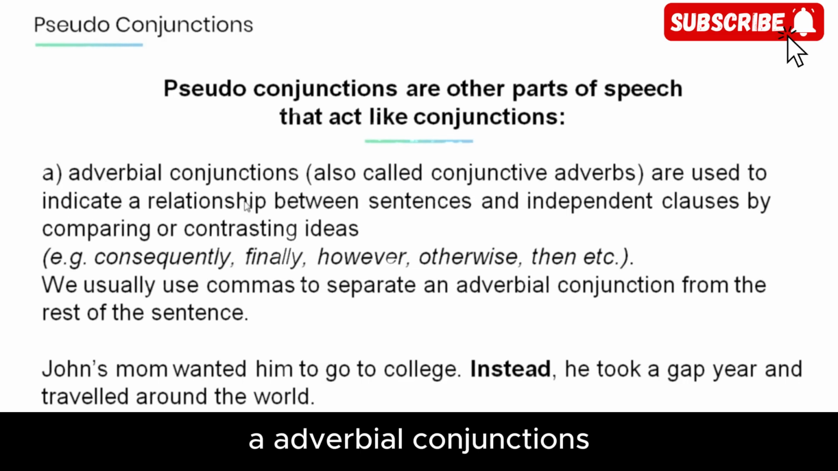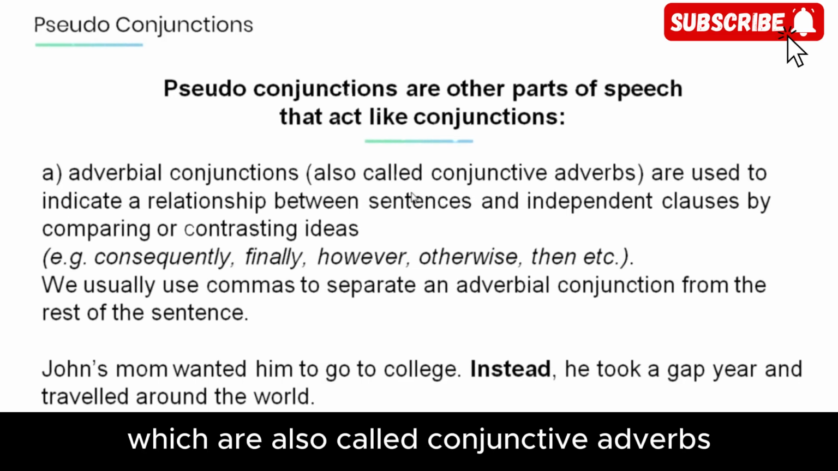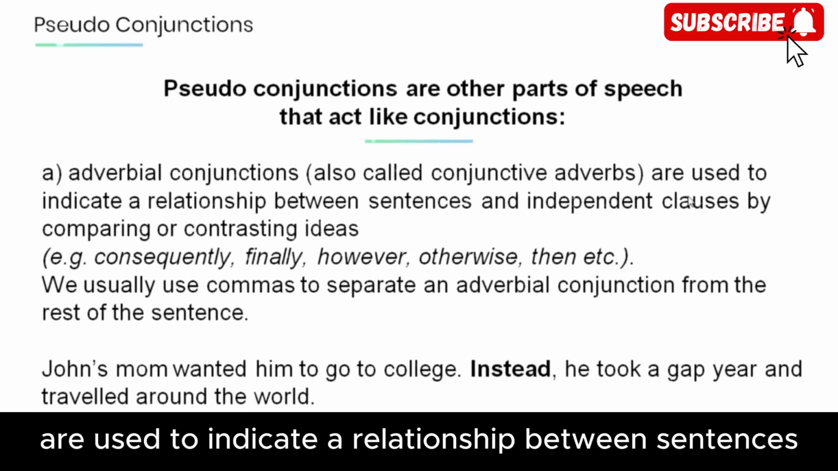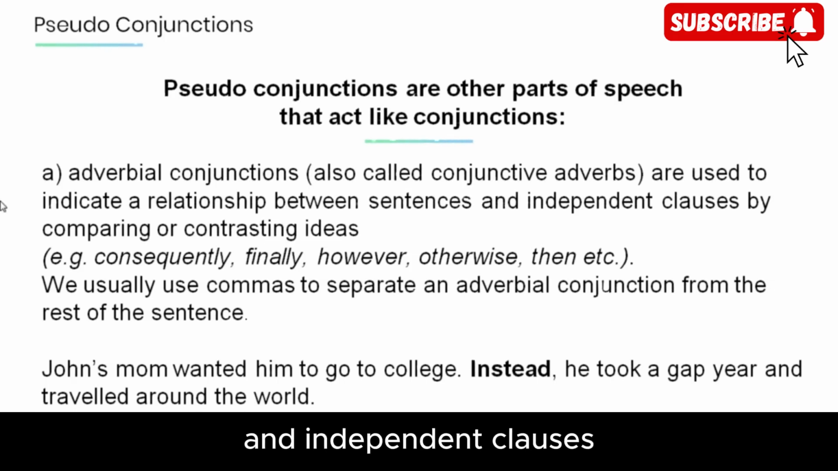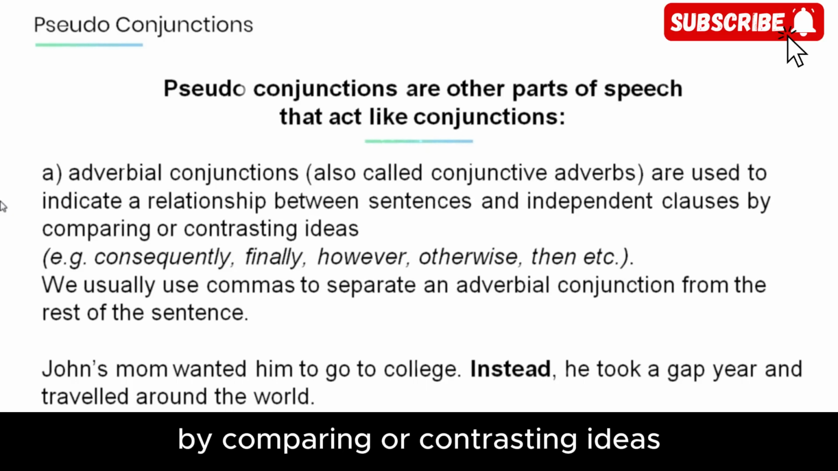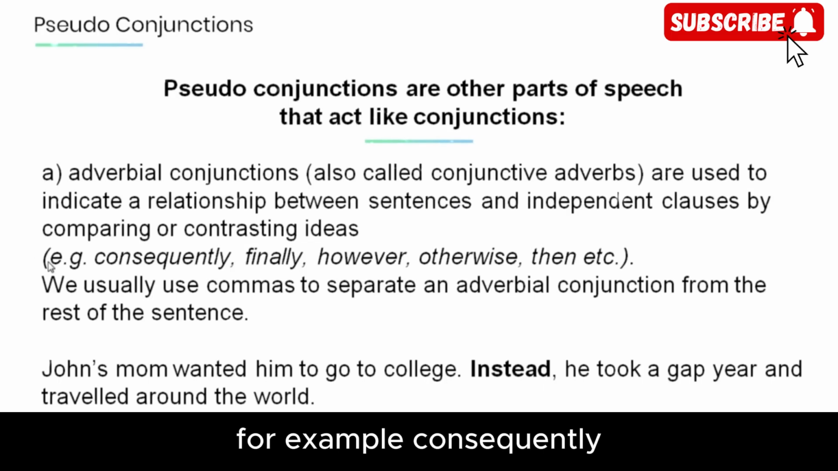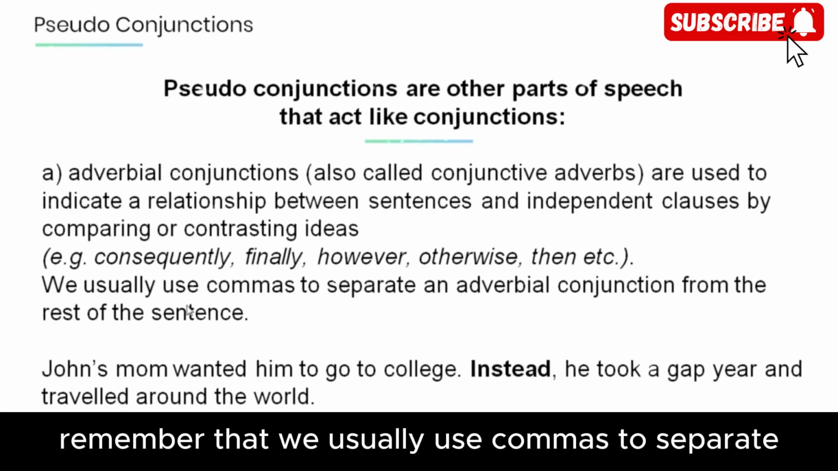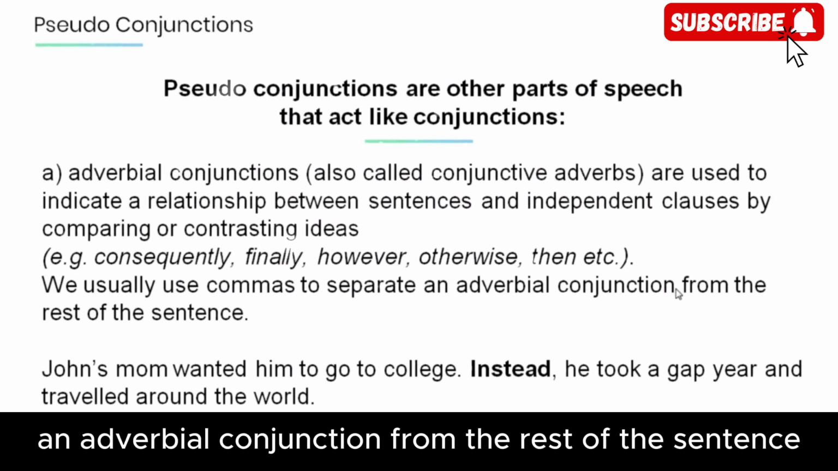A. Adverbial conjunctions, which are also called conjunctive adverbs, are used to indicate a relationship between sentences and independent clauses by comparing or contrasting ideas. For example, consequently, finally, however, otherwise, then, etc. Remember that we usually use commas to separate an adverbial conjunction from the rest of the sentence.